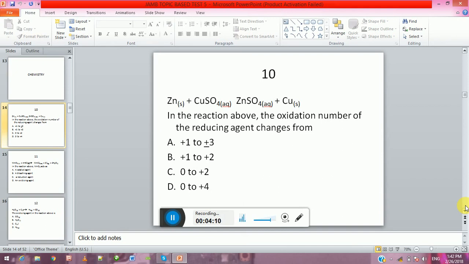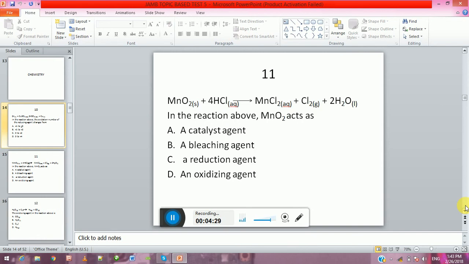In the reaction above, the oxidation number of the reducing agent changes from A. plus 1 to plus 3, B. plus 1 to plus 2, C. 0 to plus 2, D. 0 to plus 4.